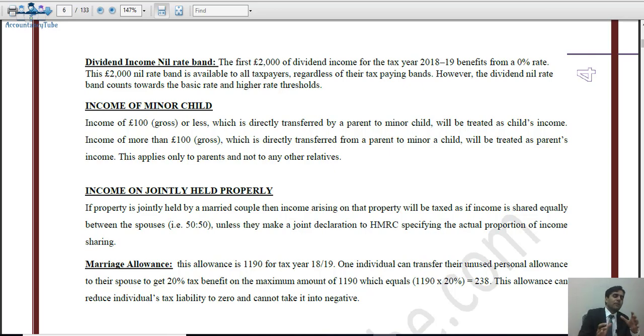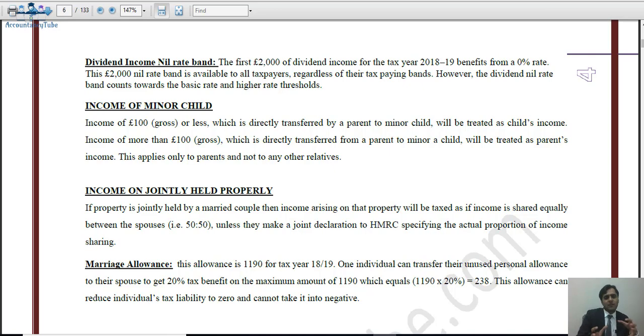This is only applicable in case of parents. However, if you have transferred the money to another relative, for example the nephew or the niece, then this rule will not apply. Even if it is more than £100, that will be considered the minor child's income.